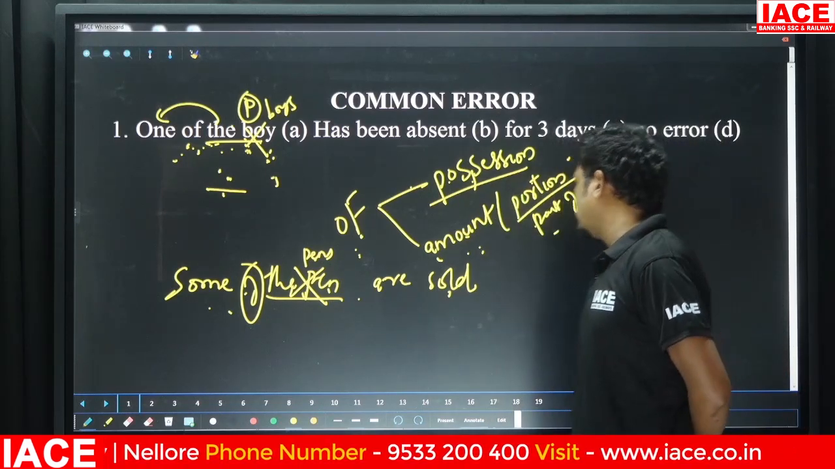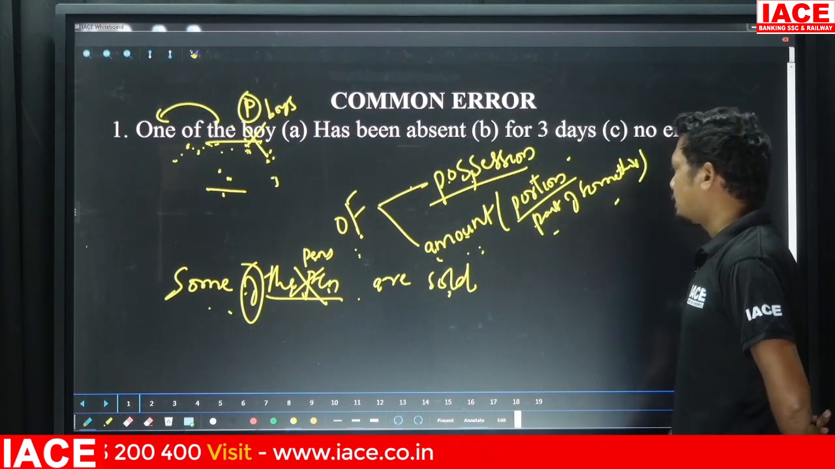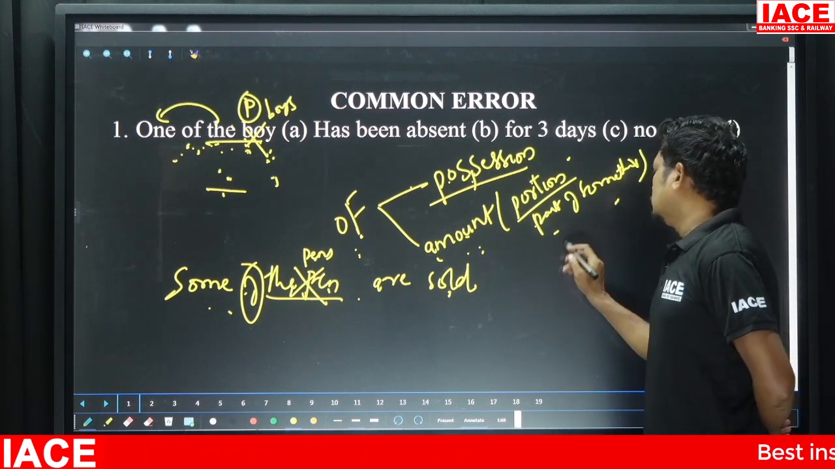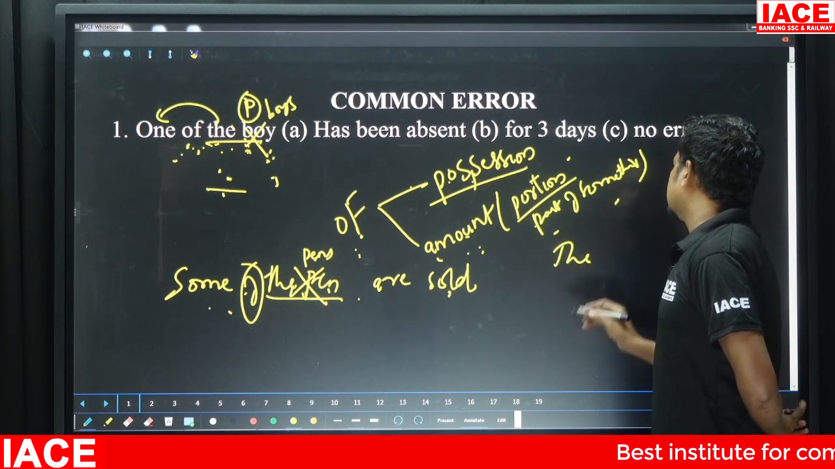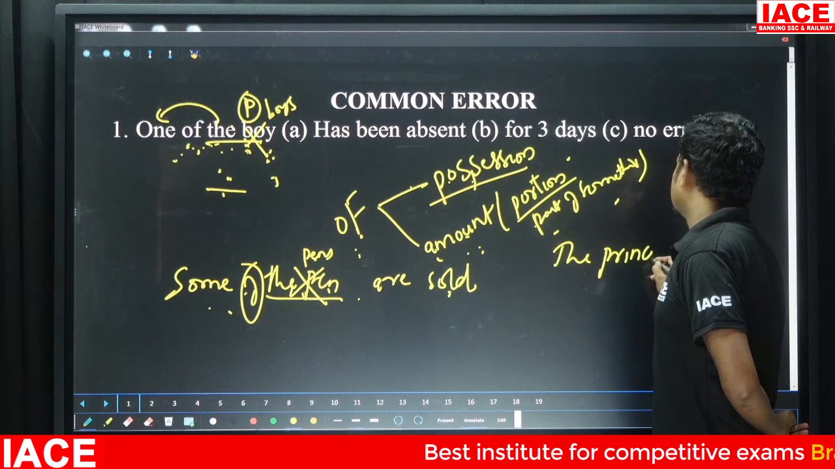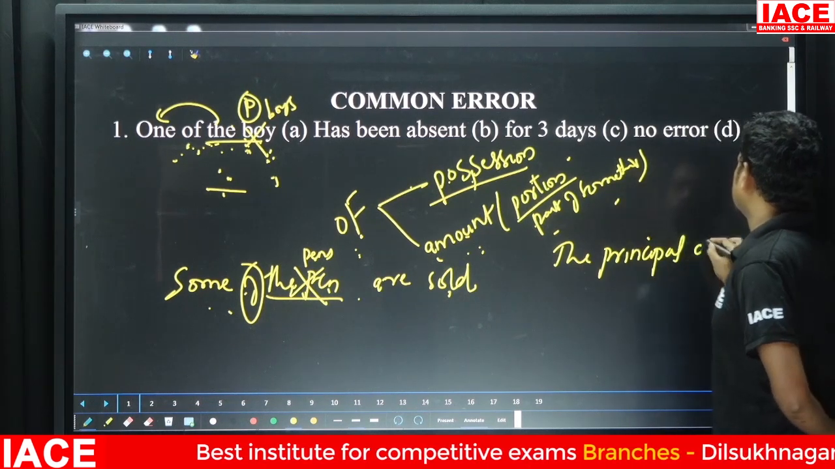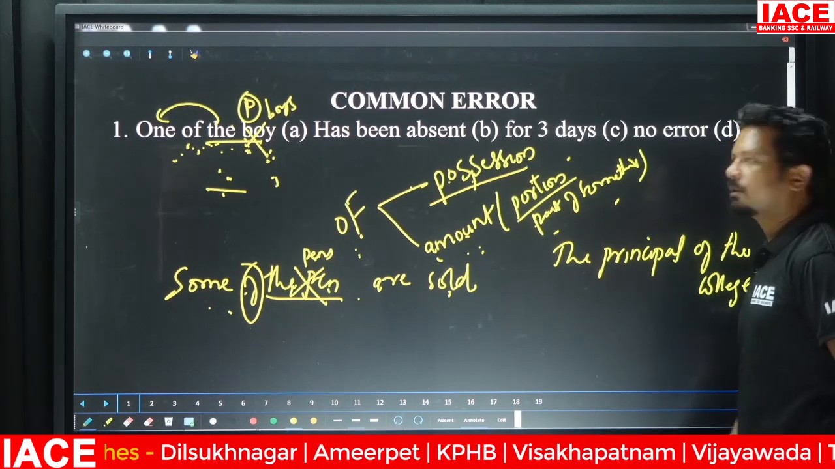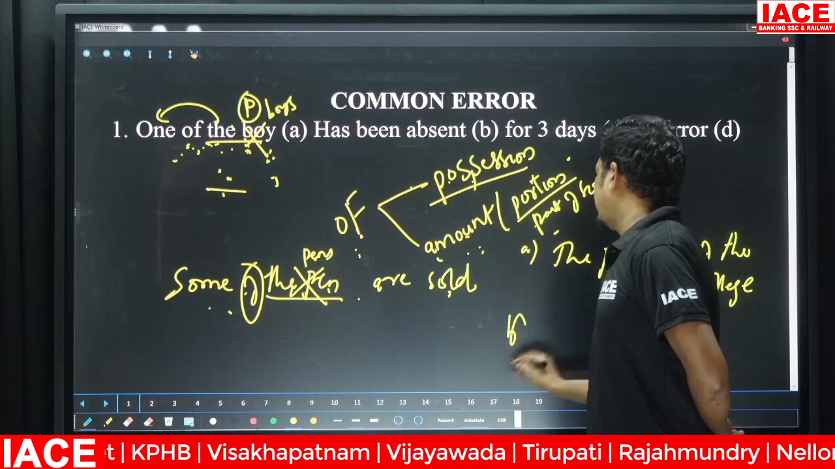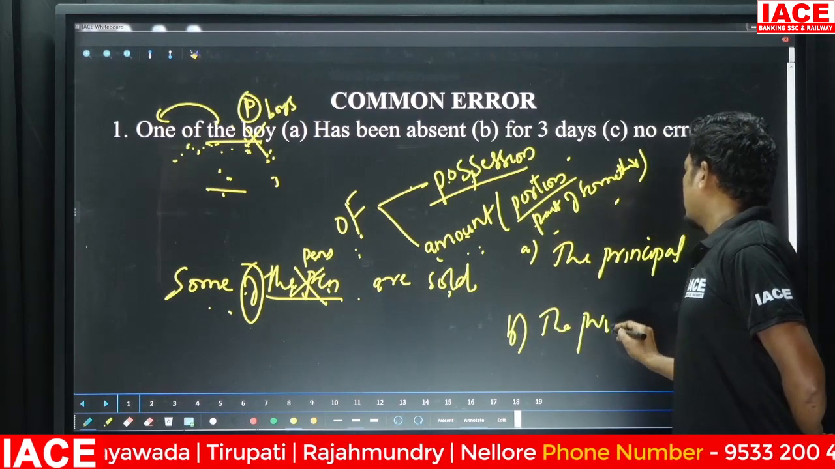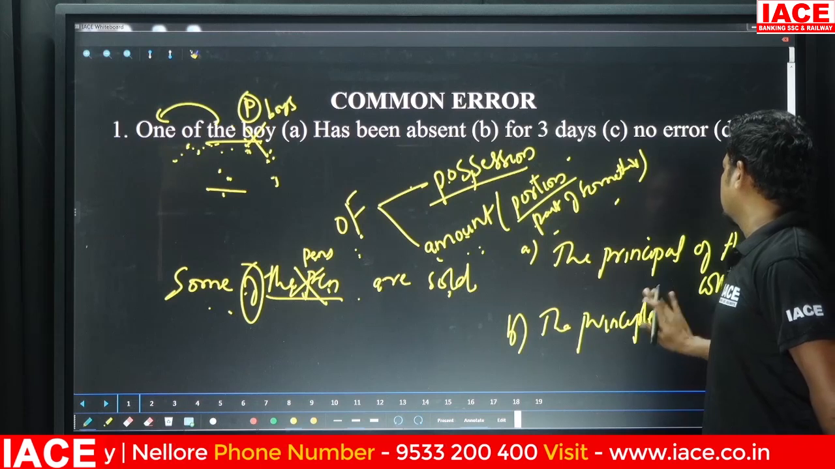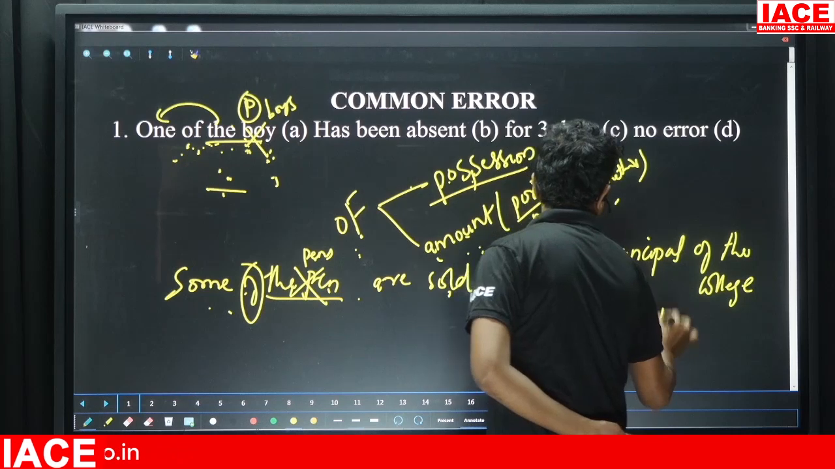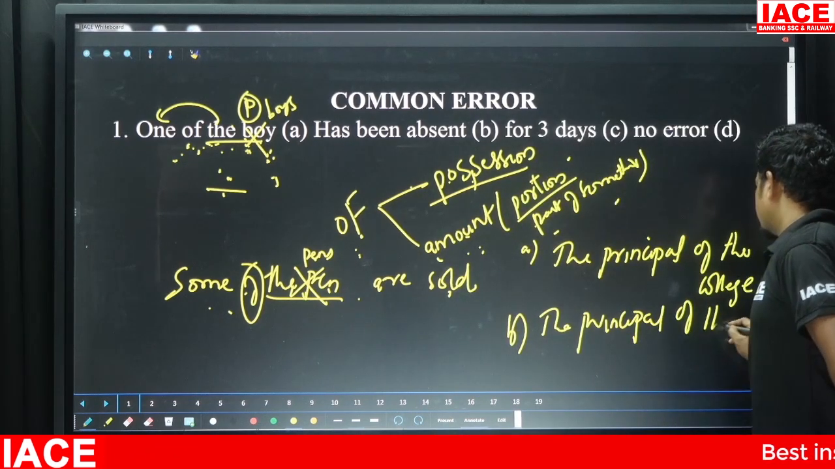Now the point is, what if "of" is used as possession? Let me write an example here so that you would understand what I am talking about. "The principal of the college." I've written "the principal of the college," not "the principal of the colleges."